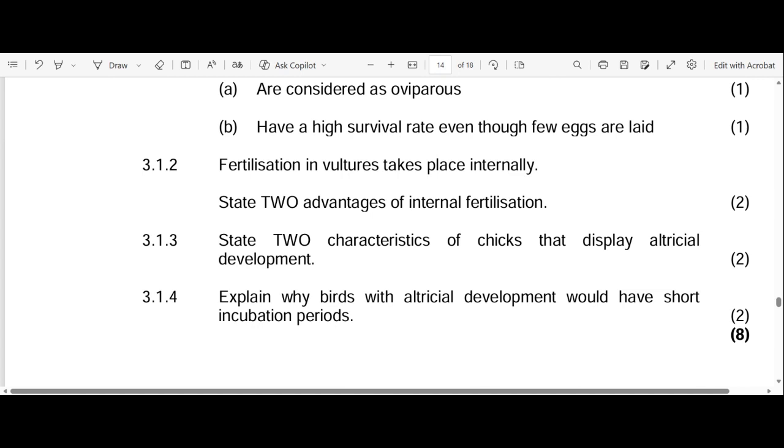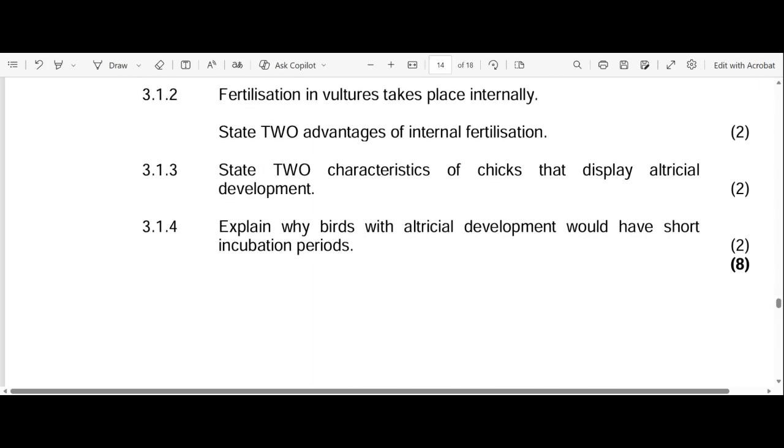3.1.3. State two characteristics of chicks that display altricial development. Okay, with altricial development, their eyes are closed, and they cannot feed themselves. They cannot walk by themselves. They are dependent on the mother. Even though I mentioned more, I was just giving you more options.